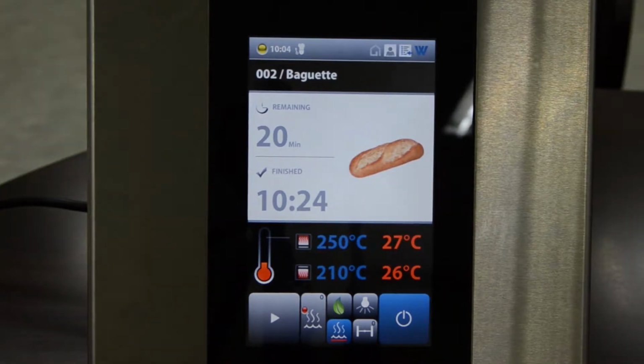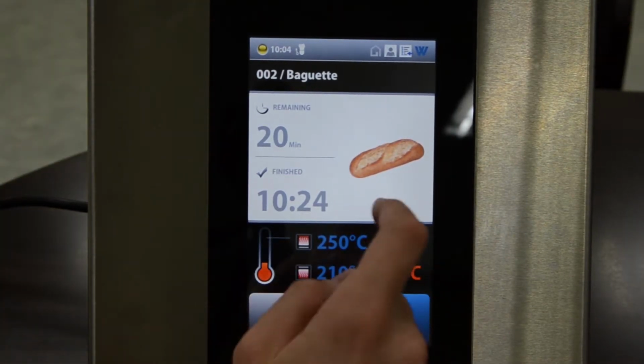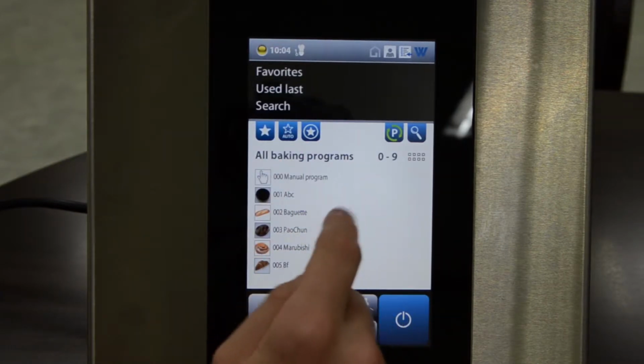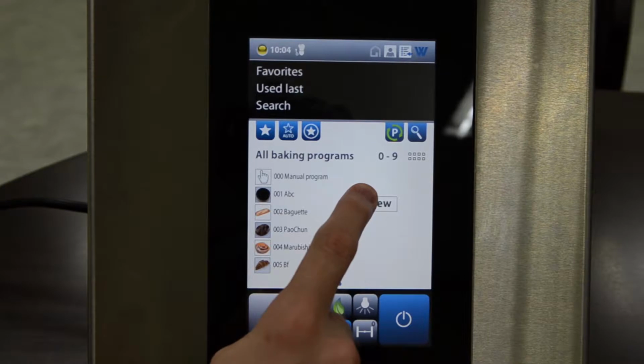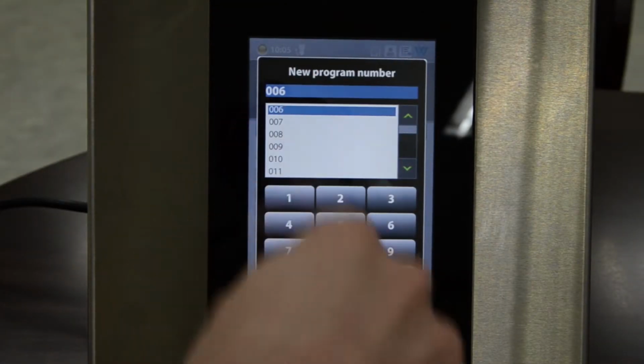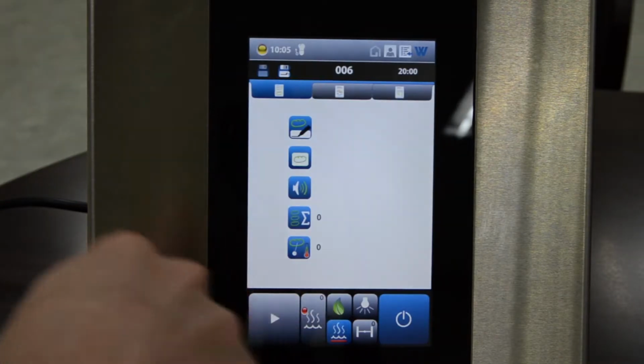Okay, so today I'm going to teach you how to set up baking programs with the IQ Touch. First of all, you click on this to get into the baking program menu. After this, you'll push this slightly longer and get on New. Then you'll choose an empty number, in this case 6, confirm.